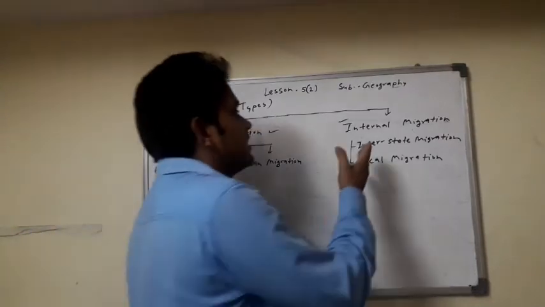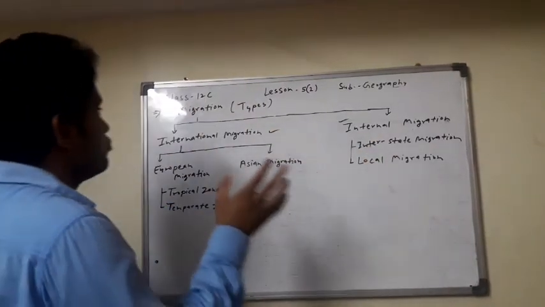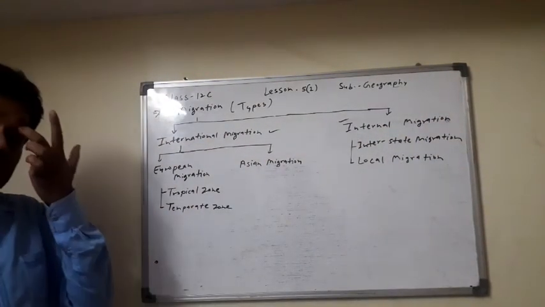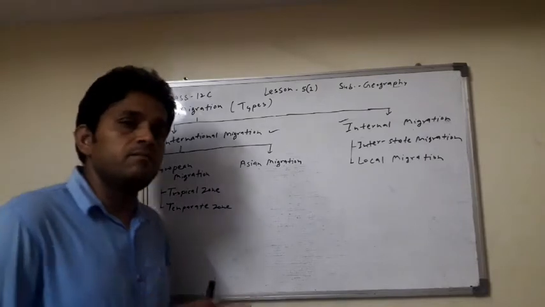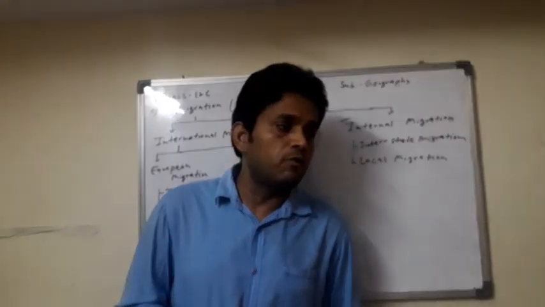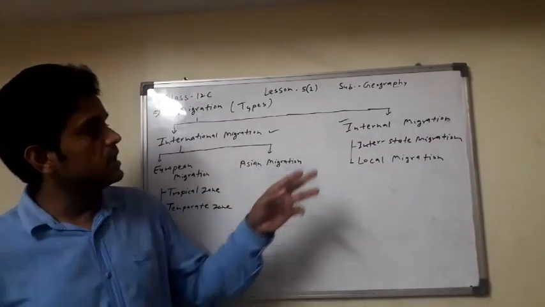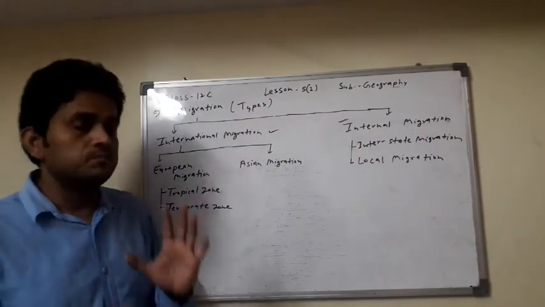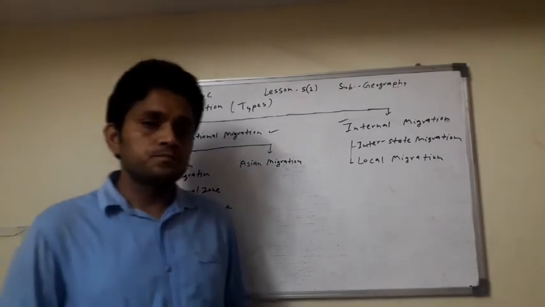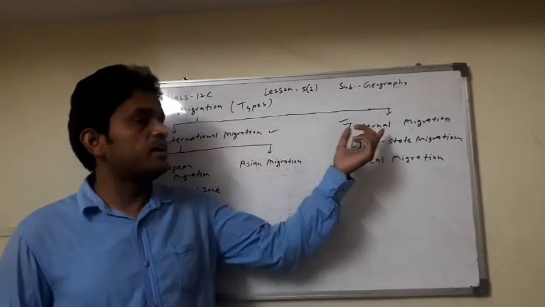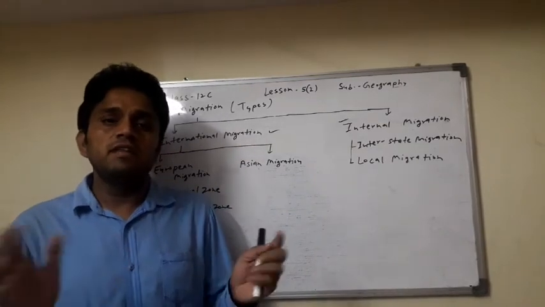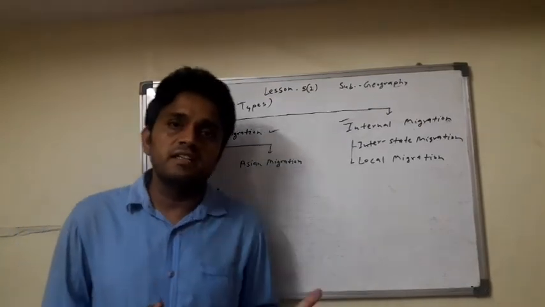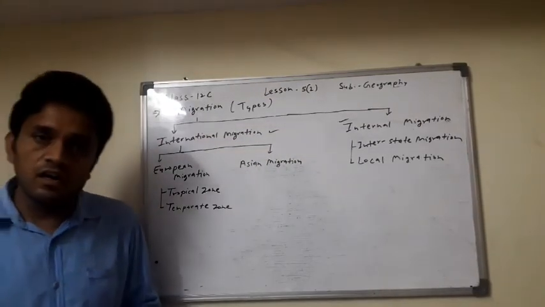And what is internal migration? Migration has two parts: international migration and internal migration. So what is internal migration? The people settle from one place to another place within a country boundary. Like people settling from Delhi to Jaipur, it is counted as internal migration. When people settle within a country boundary, we call it internal migration. When they change their country, it is included in international migration.